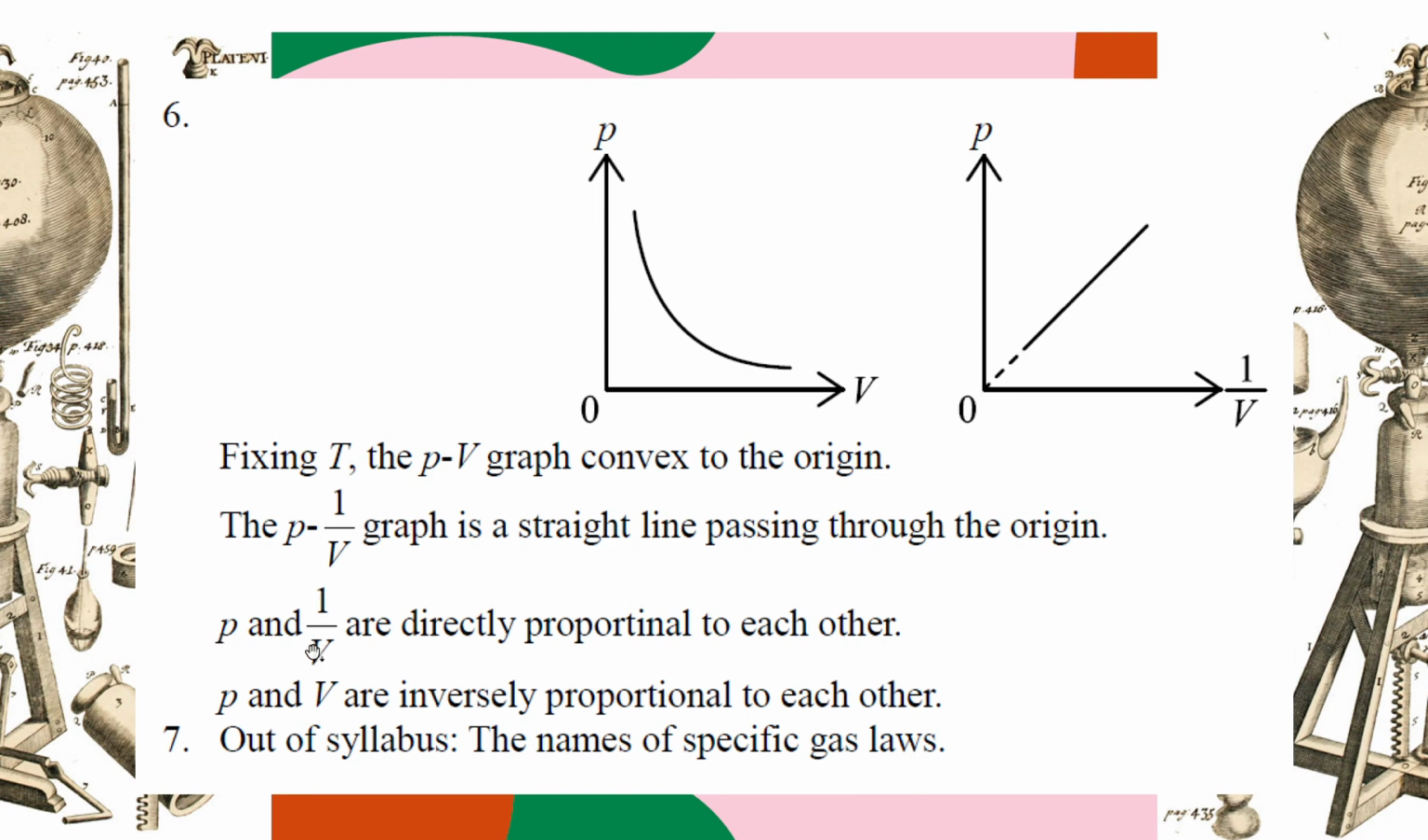So pressure and 1 over V are directly proportional to each other. Remember, straight line passing through the origin, both have to be fulfilled. Just a straight line is not enough. And then we say that P and V are inversely proportional to each other. In physics, you need to learn the names of these 3 laws, as Boyle's law, Charles's law, and the pressure law. But in chemistry, you don't need to. Just learn how to use it. Actually, we just use the combined general gas law.